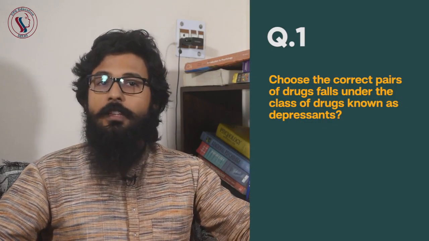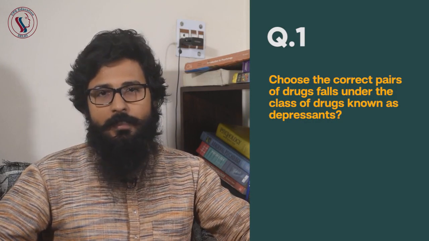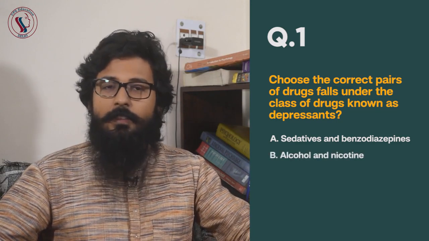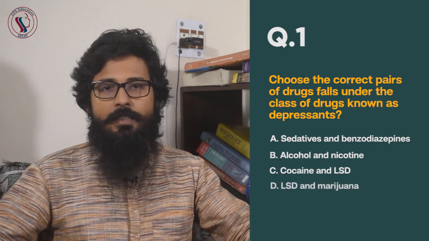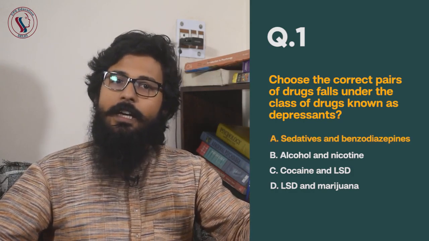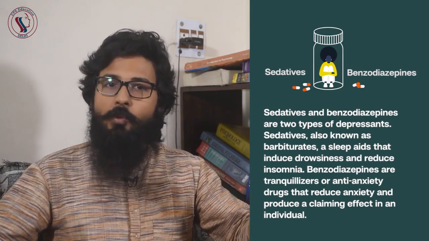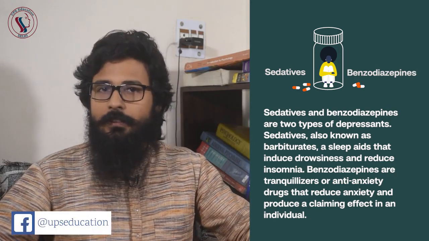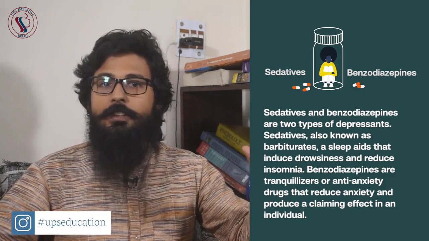Question number 1. Choose the correct pair of drugs that falls under the class of drugs known as depressants. Option A, sedatives and benzodiazepines. B, alcohol and nicotine. C, cocaine and LSD. And D, LSD and marijuana. So, the correct answer is A, sedatives and benzodiazepines, because sedatives and benzodiazepines are two types of depressants, and sedatives are also known as barbiturates. Barbiturates are sleep aids that induce drowsiness and reduce insomnia.